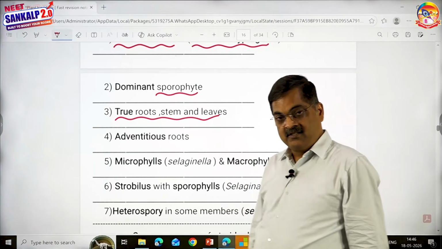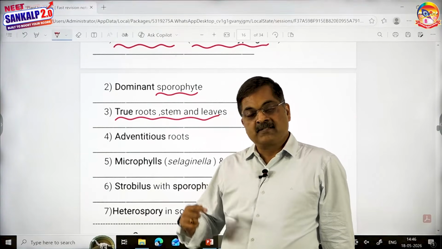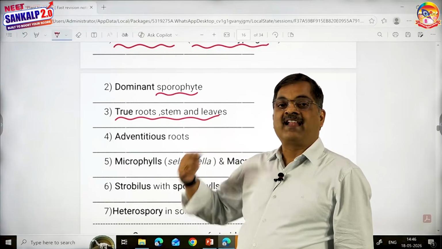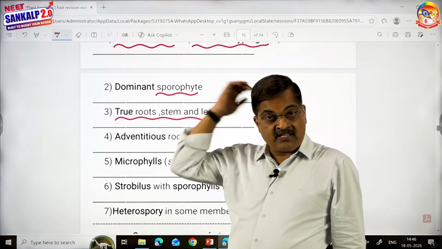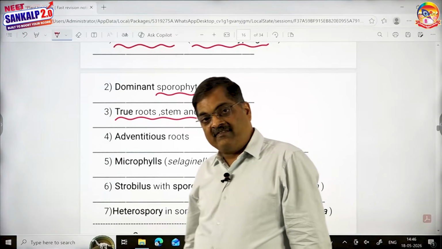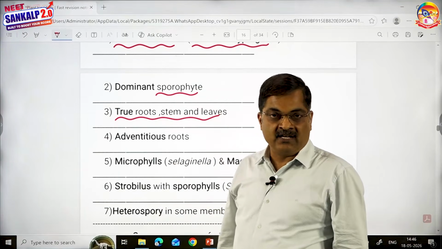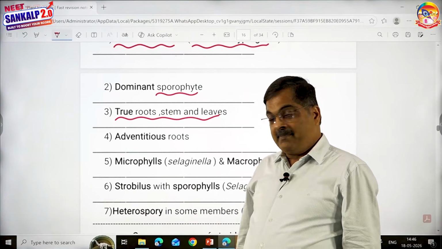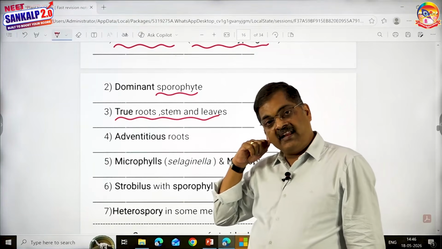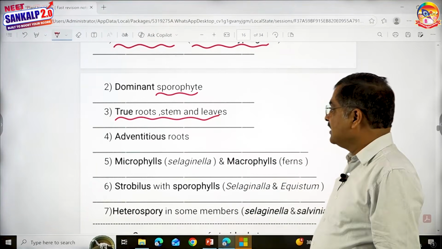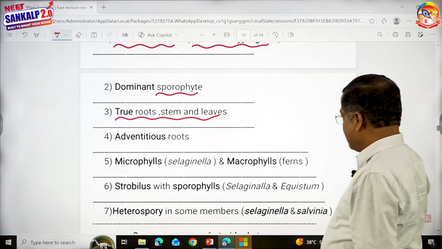Why do we say that? Because in bryophytes, we see root, stem and leaf-like structures, because not only are they haploid, because they are part of gametophyte, they lack vasculature, stele, collenchyma, sclerenchyma, etc. But here, they are diploid, a part of sporophyte, they contain vasculature, they contain stele. That is the reason we say true root, stem and leaves.